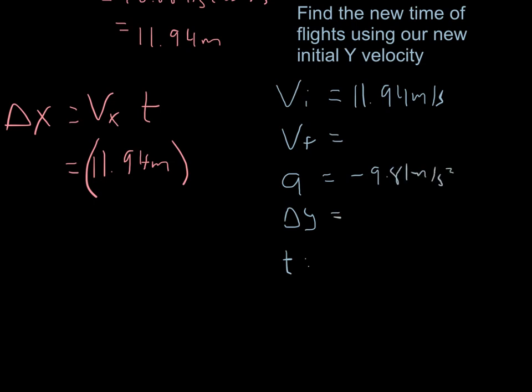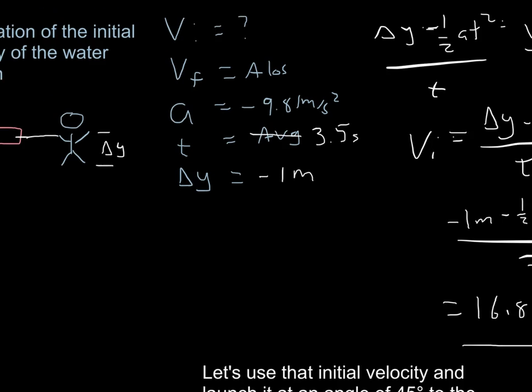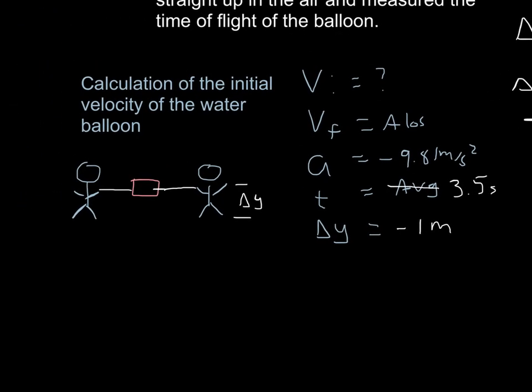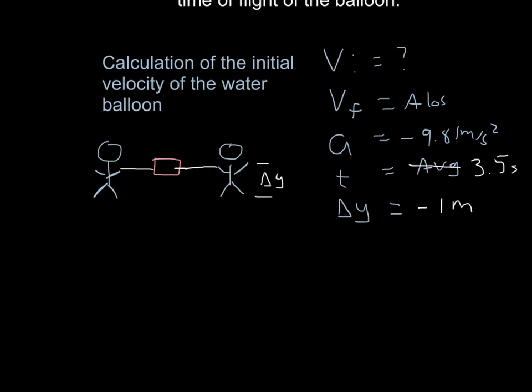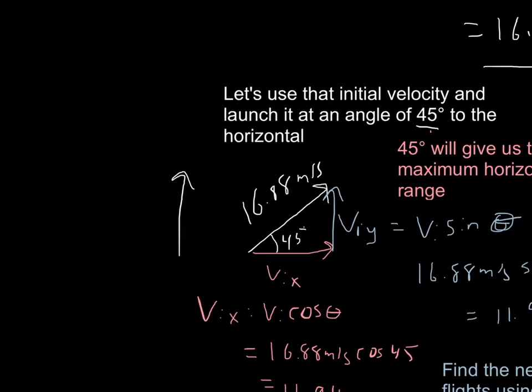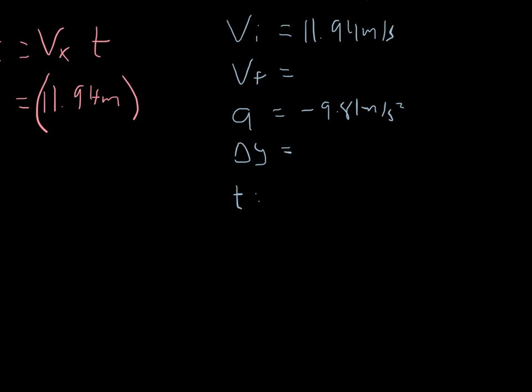So delta y. Now remember that when we launched, let's go back to our picture. When we launched this up before, we were 1 meter off the ground. So we had to use a displacement of 1 meter. So if you want to hit me in the foot, feel free to use minus 1 meter. But if you want to hit me 1 meter from the ground up, so like my belly button or something, you can use a displacement of 0. I hope you don't want to hit me in the head, but I suppose if you want to do that, you would use a positive displacement. But let me just go with a 0 displacement. Okay? So displacement of 0 meters.